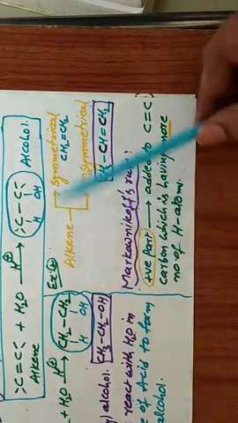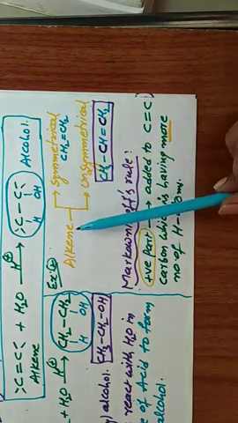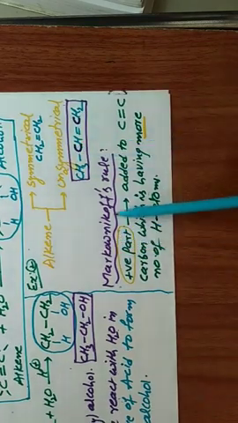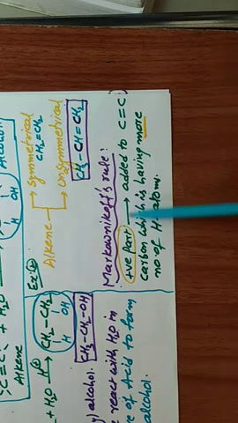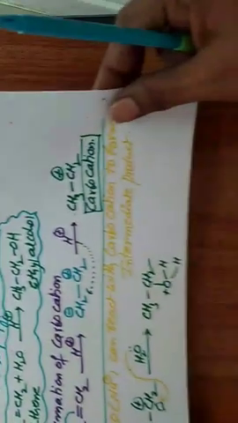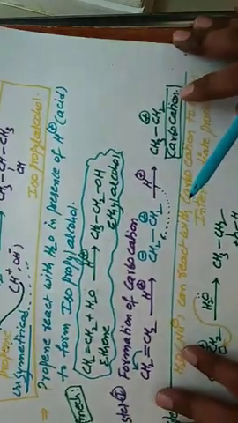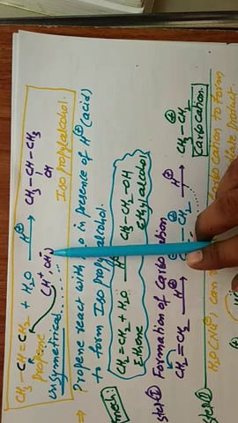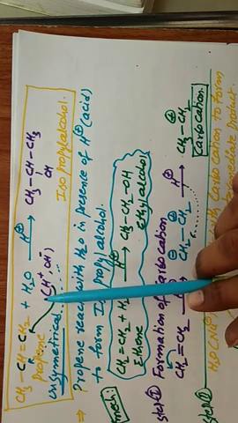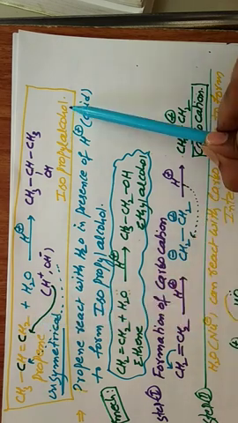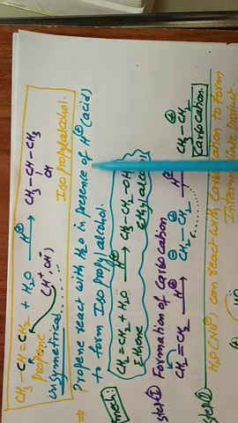Next example, we discuss some basic points. Alkenes are of two types, symmetrical and unsymmetrical. In the case of unsymmetrical alkenes, we follow the Markovnikov rule. What is the Markovnikov rule? The positive part is added to the carbon with more hydrogen atoms. So this is the reaction: propene reacts with water. In water, there are two parts, H plus and OH minus. This is unsymmetrical, so we follow Markovnikov. H plus is attached to the carbon with more hydrogens, and we get isopropyl alcohol.